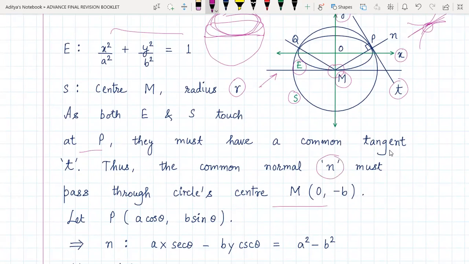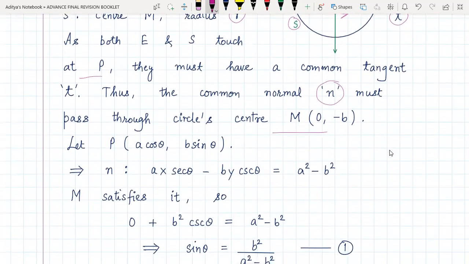The reason is, whenever we have a circle and we draw any tangent, then at that point, if you draw a perpendicular, which is actually the normal to the circle, it must obviously pass through the center of the circle, a very basic fact. So M's coordinates would obviously be 0 comma minus b, because it is the end point of the minor axis of the ellipse.